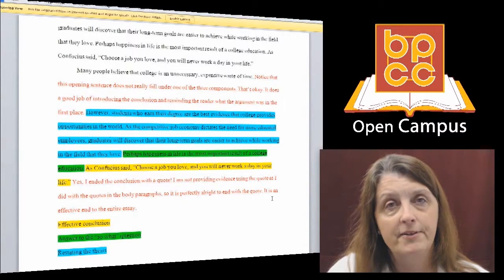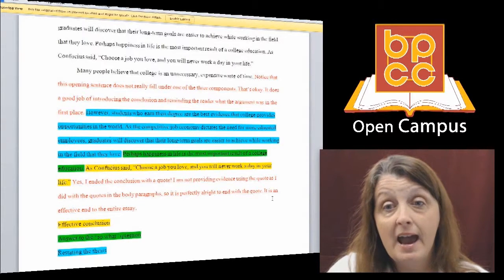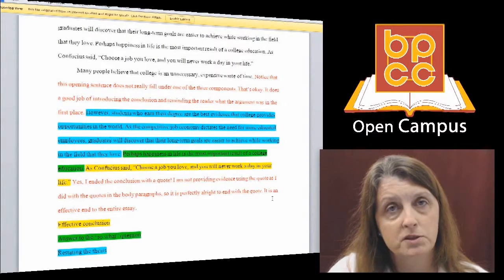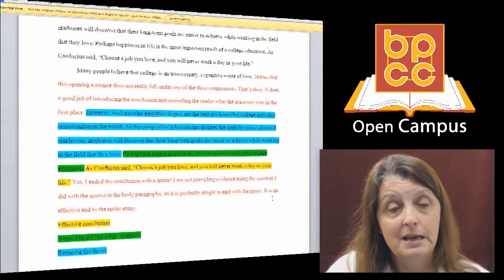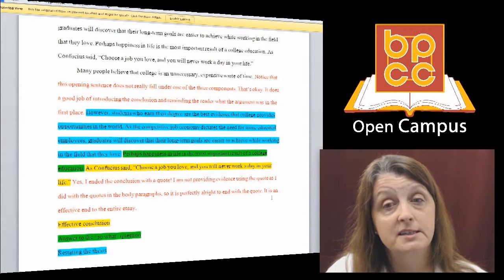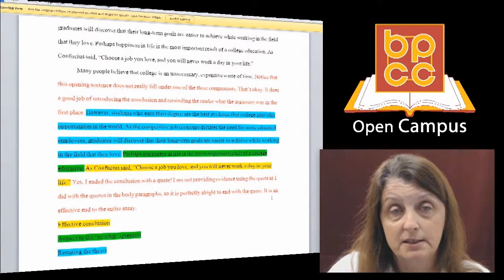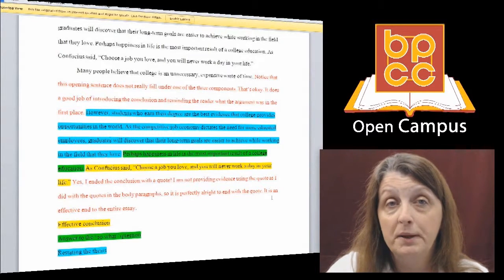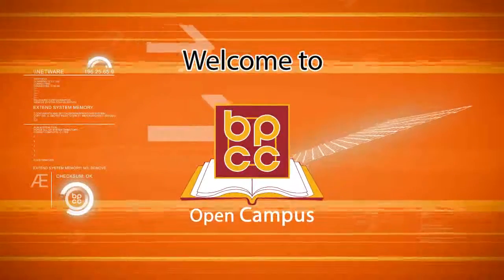And then I have effectively concluded the paragraph with a quote. And yes, I ended the conclusion with a quote. I am not providing evidence using the quote, as I did with the quotes in the body paragraphs. So it's okay to end with the quote. And actually, I enjoy ending essays with quotes. I wouldn't say do it every time you do an essay, but it is an effective end to this entire essay. So now we're going to take a look at the works cited sheet. And then you can take a look and compare the sample student essay and the sample student essay revision.